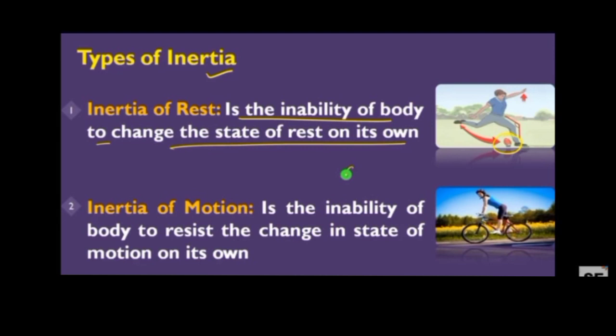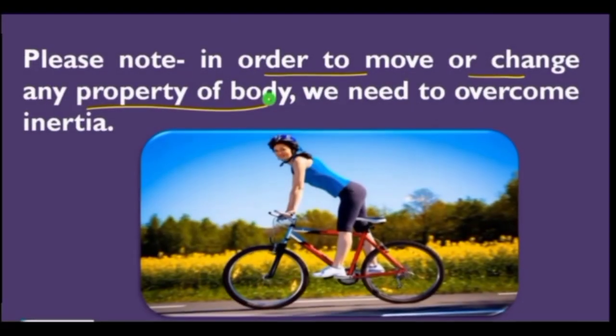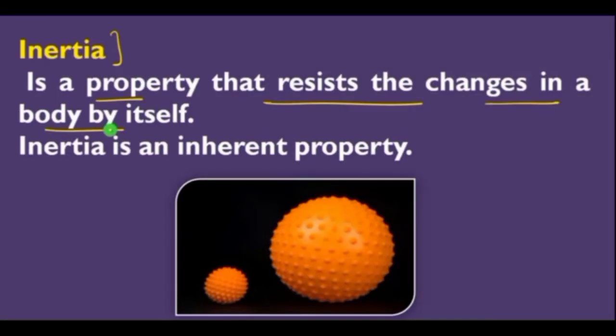Then inertia of motion. The tendency of a body to oppose any change in its state of uniform motion is known as inertia of motion. So we can say that inertia of motion is the inability of a body to resist the change in its state of motion on its own. So in order to move or change any property of a body, we need to overcome the inertia.